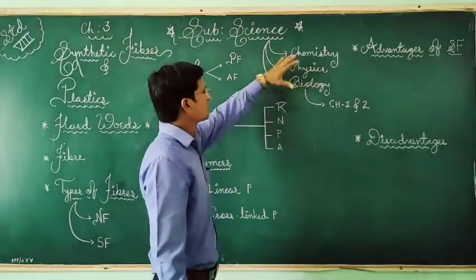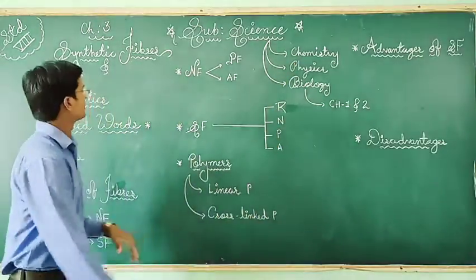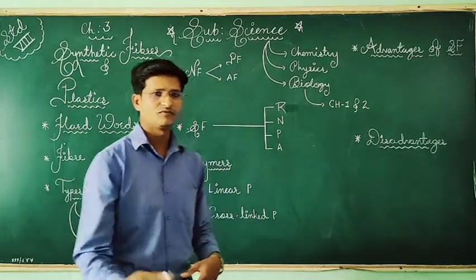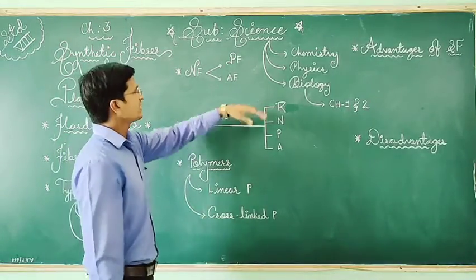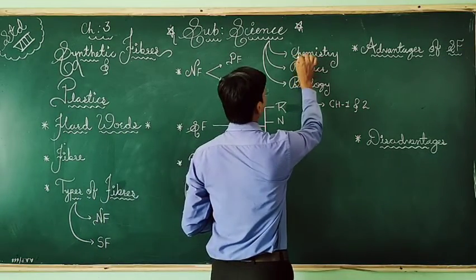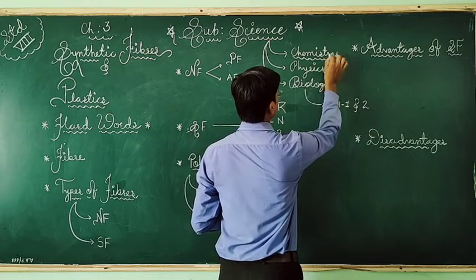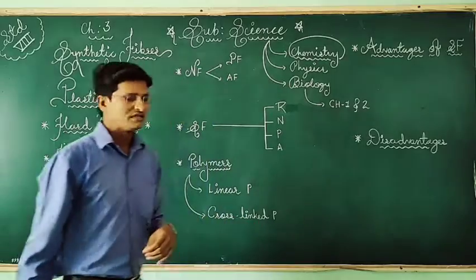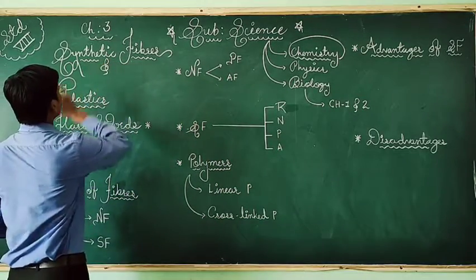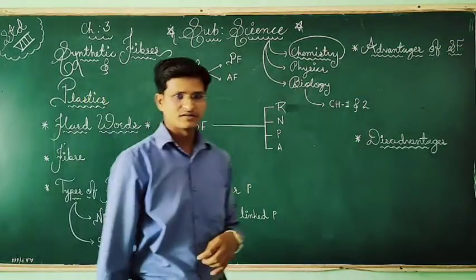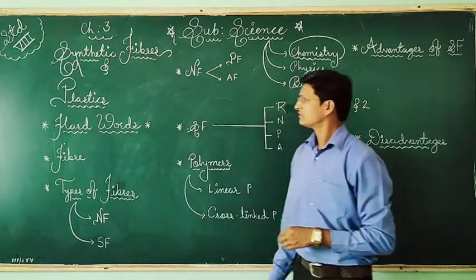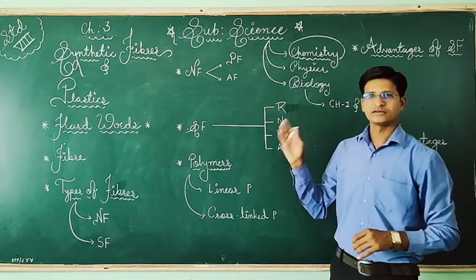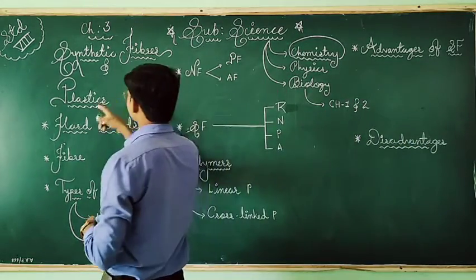Now the chapter which I am starting today, chapter 3, and the coming chapters 4, 5, 6 and so on, are the part of our chemistry. So this chapter is a part of chemistry. In this, the chapter is Synthetic Fibers and Plastics. So here we have synthetic fibers and plastics.